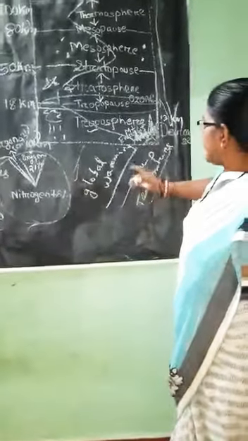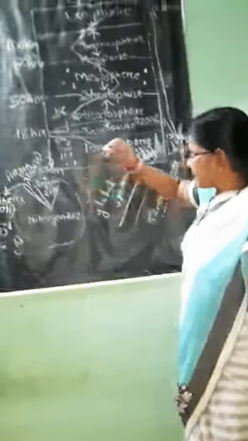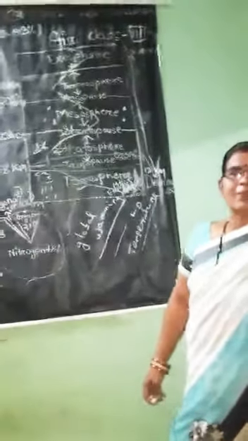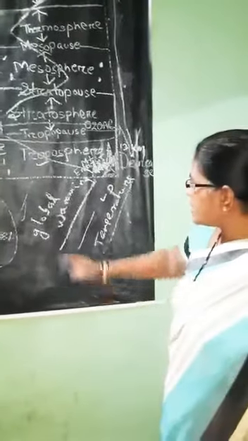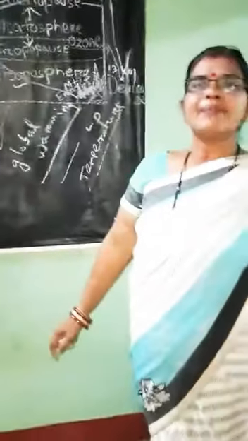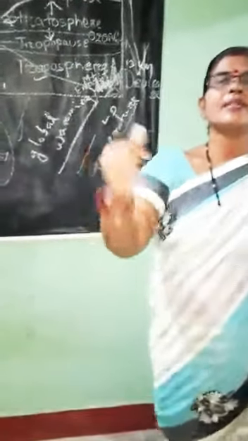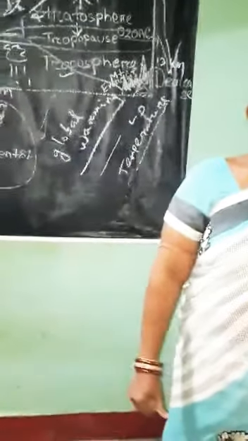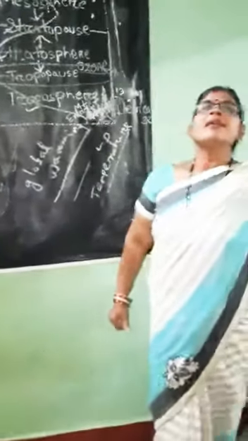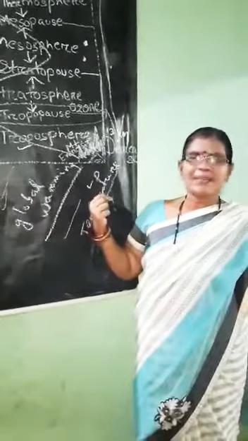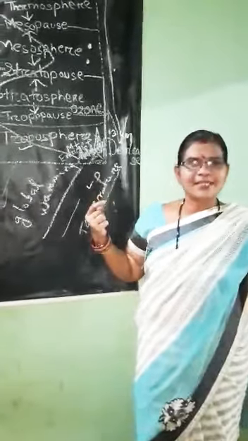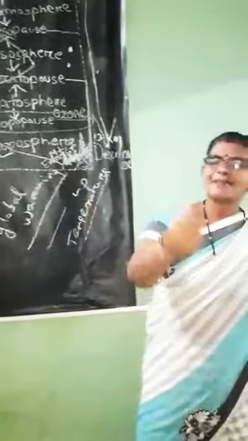So let me ask, what is global warming? This is the burning topic of the world and a major threat to the earth. Unless we are conscious of these harmful effects, we can't survive on the earth. As worthy heirs of the earth, we must be very cautious and conscious to keep our earth safe and go for massive plantation. Am I right? This is all about today's class. Thank you all for your patience.